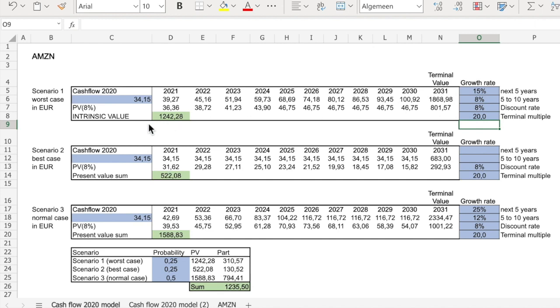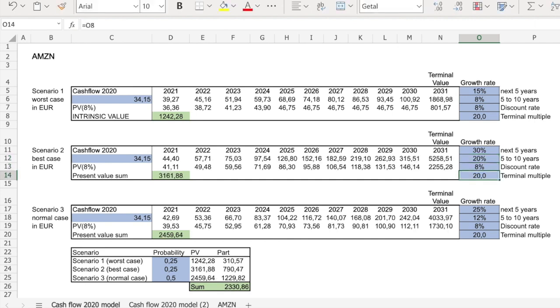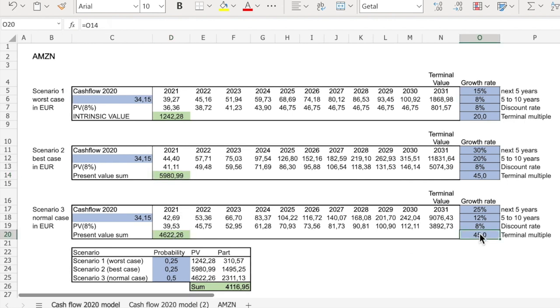Best case scenario, let's be exuberant. Let's say that Amazon keeps growing at 30%, then it slows down to 20%. If it grows that fast, the multiple might be, let's say, 45 in 2030. Then the present value is $5,000, almost $6,000. Normal case, we have here changed the multiple. We have the sum of the present value according to probabilities. You can change the probabilities here. Let's say worst case scenario 0.2. Let's take the best case scenario a little bit more conservative 0.2, and let's say the most likely scenario 0.6.